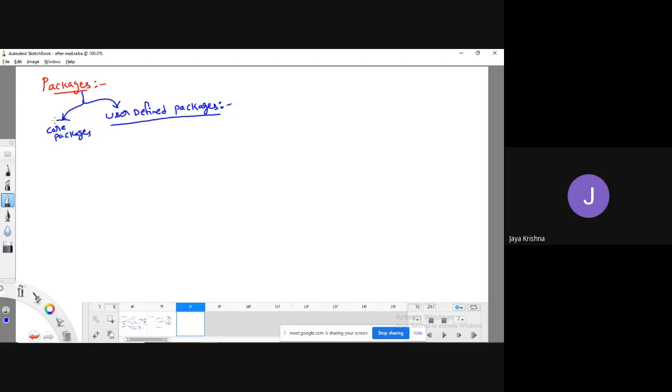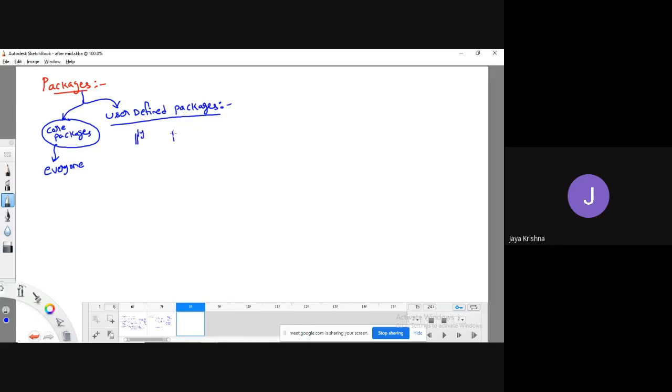Why have they given these core packages? Because these packages are meant for everyone, meaning that everyone should use these packages if they want to implement some features related to their requirement. Whatever they observed as common things for everyone, those kinds of programs are inbuilt and given in the core packages. Okay.